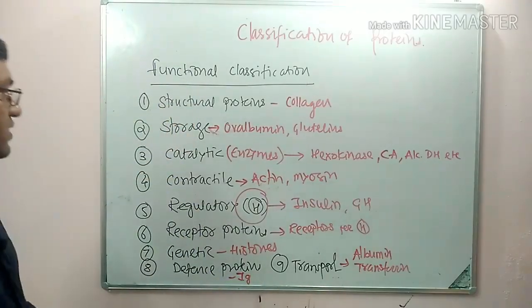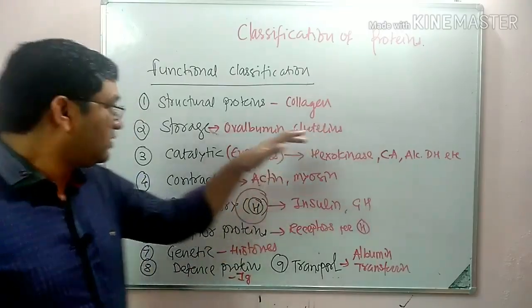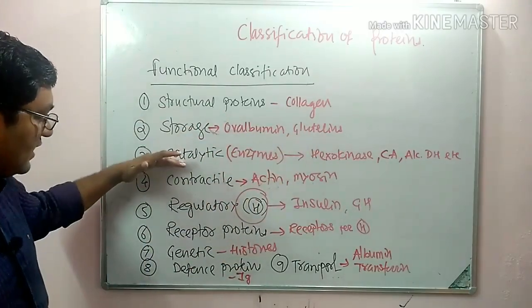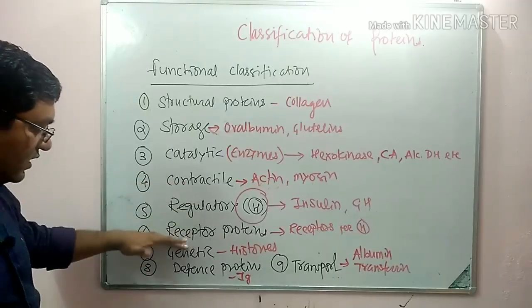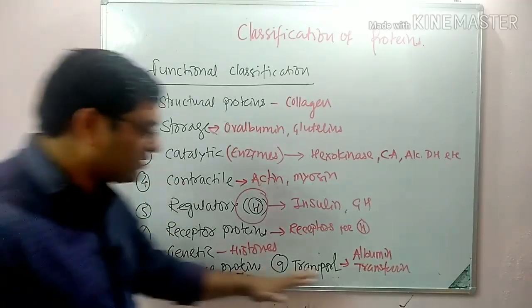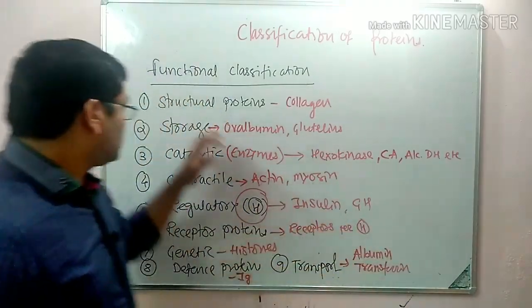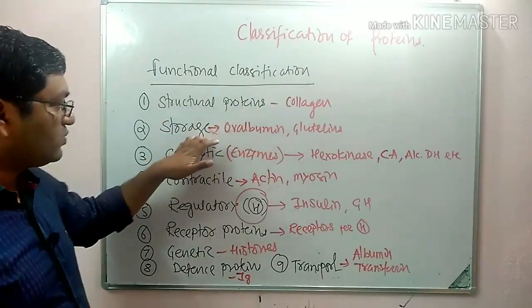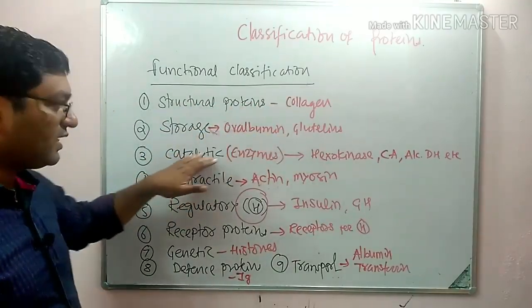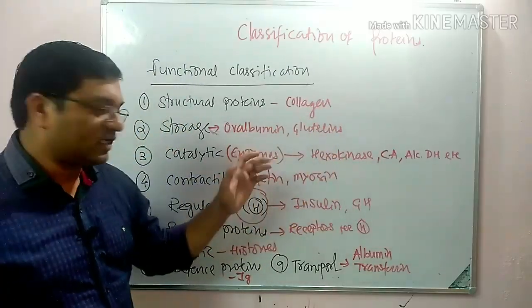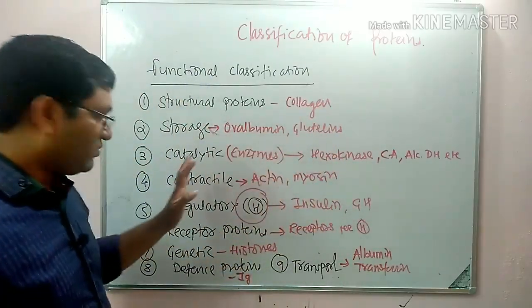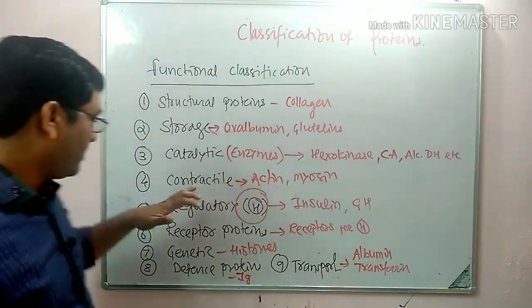So this is the functional classification of protein: structural, storage, catalytic, contractile, regulatory, receptor, genetic, defense, and transport protein. Remember one example of each: structural protein, collagen; storage protein, glutenins, ovalbumin; catalytic, enzyme. Write the name of any enzyme except RNA.